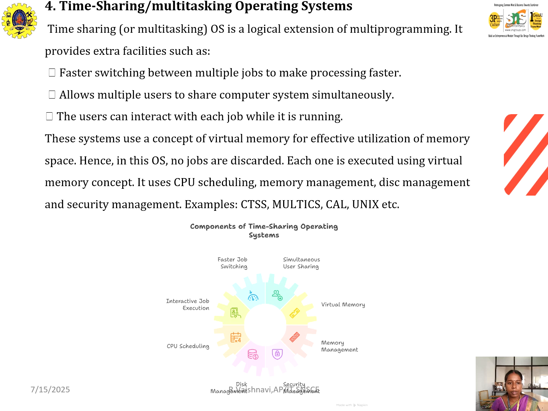And then next one, fourth one will be the time sharing or multitasking operating systems. In the multitasking or the time sharing operating system, we have some components. Here we see faster job switching, simultaneous user sharing, virtual memory, memory management, security, disk management, CPU scheduling, and interactive job execution. These are the components for the time sharing or the multitasking operating systems. Here it does faster switching between the multiple jobs to make it faster.